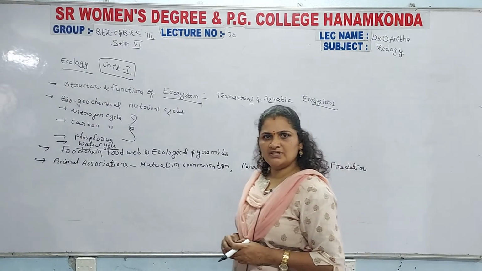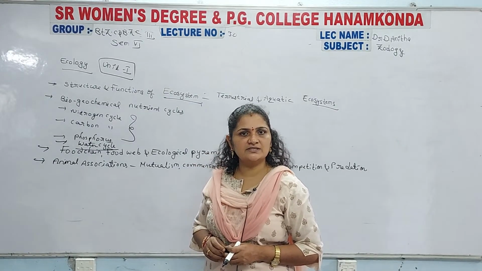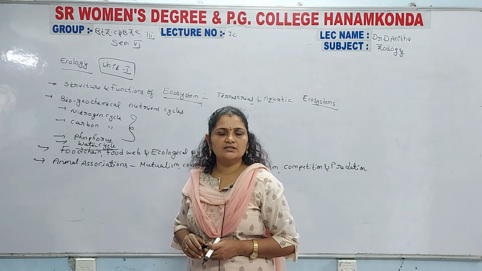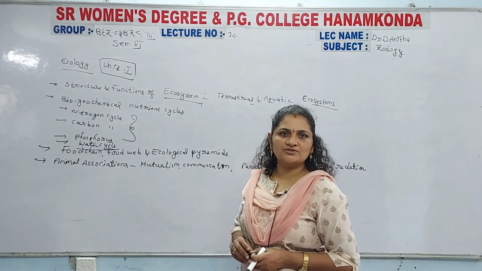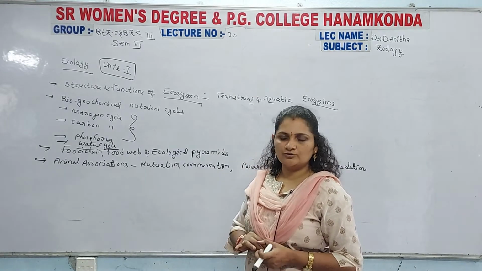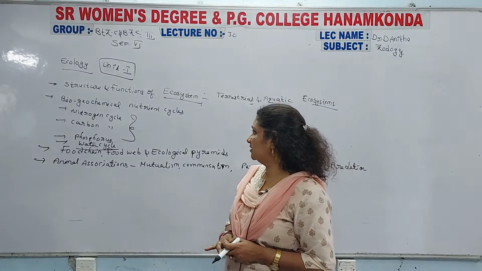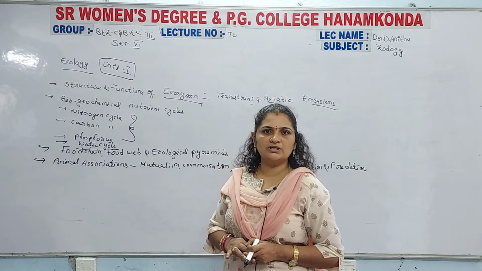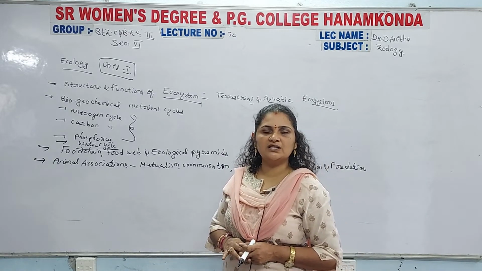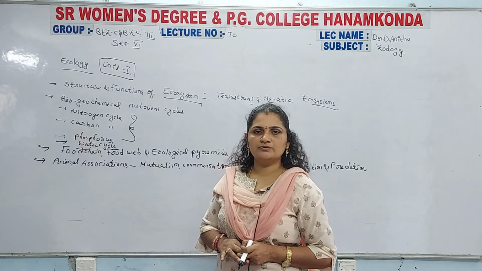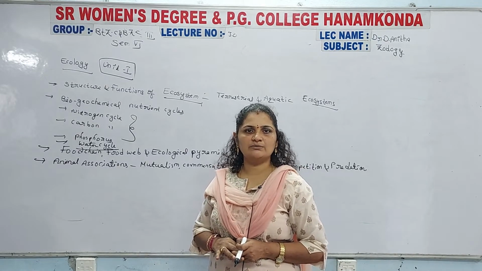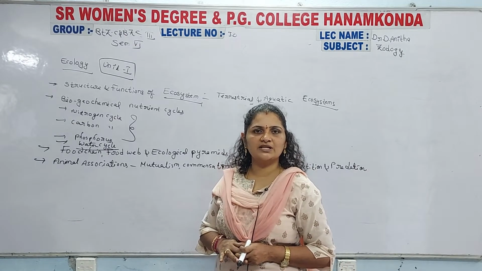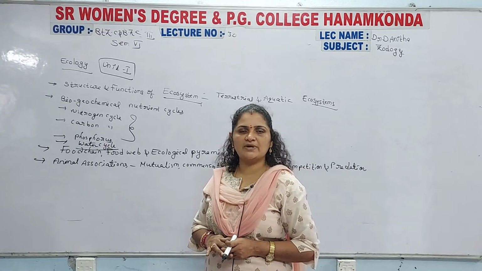The information is completely there, the perfect cycle is there. You first draw the particular cycle, then only you can write the complete information about the nitrogen cycle. Why is nitrogen important? Nitrogen and carbon are in the gaseous state, available in the air, so they are not directly utilized by every organism. Before utilization by the plants and animals, the nitrogen should be fixed. The nitrogen fixation process occurs mainly by nitrogen fixing bacteria.